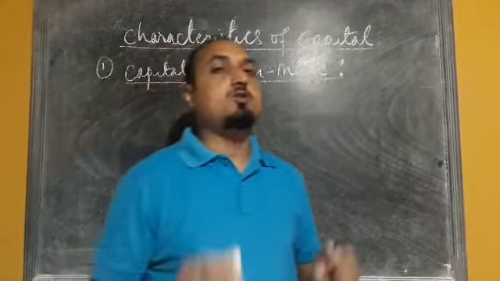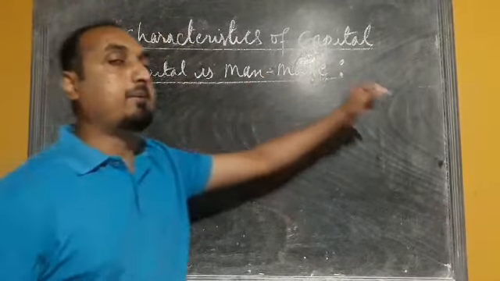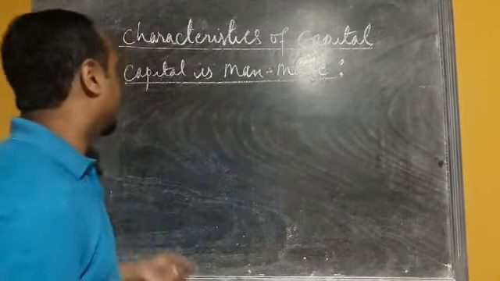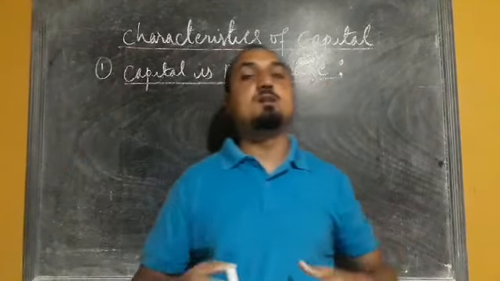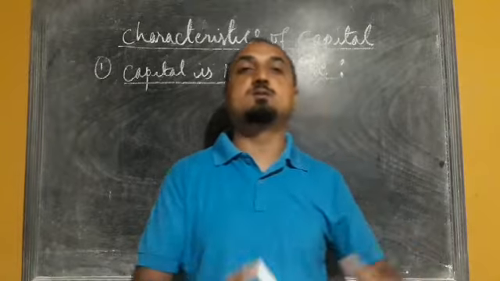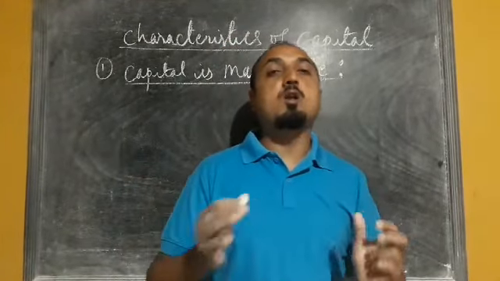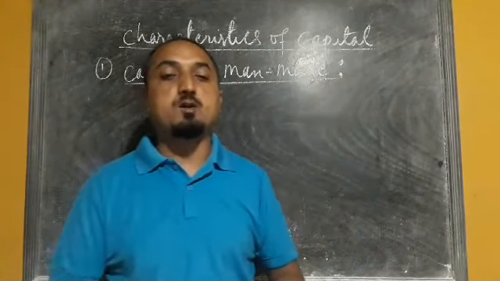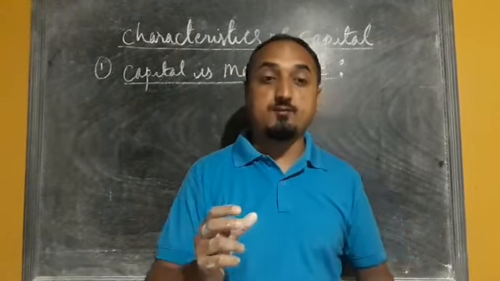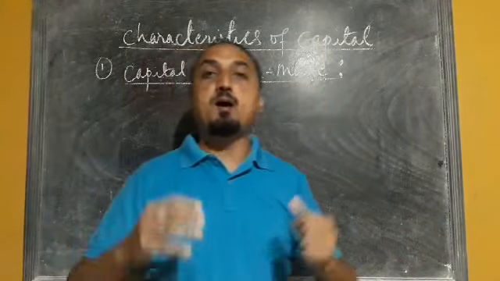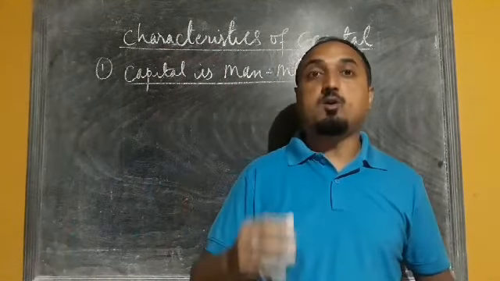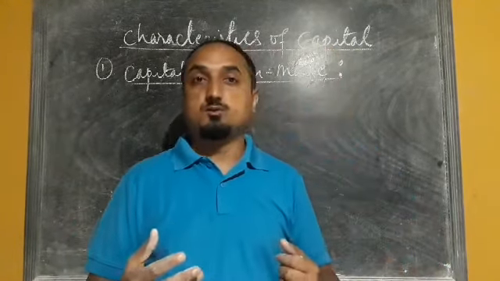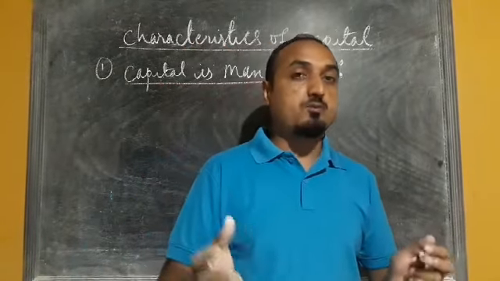Now the next topic we have is characteristics of capital. The first characteristic is that capital is man-made. Whatever machinery, equipment, tools we have discussed just before, all are man-made. Capital is the result of savings made by man, and of human labor applied on natural resources. How is this capital formed? Here we have to understand.